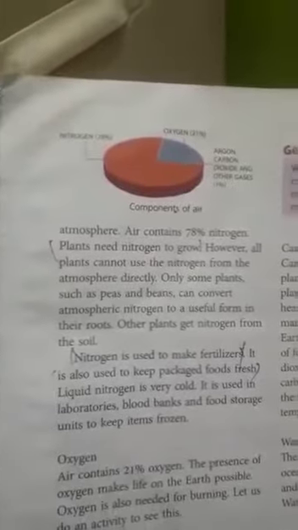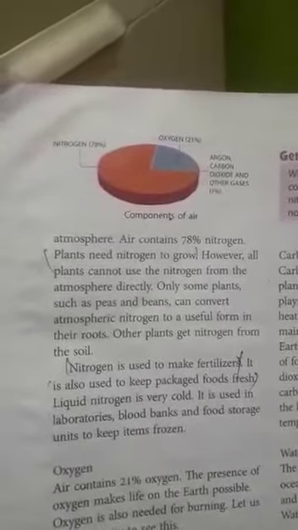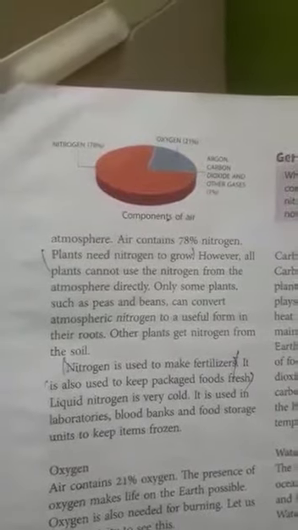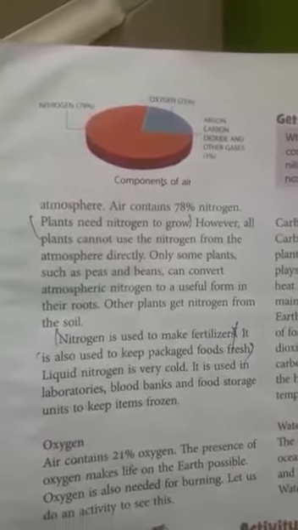Nitrogen is the most abundant gas in the atmosphere. Our air contains 78% nitrogen. Nitrogen is very important, the second most important gas in our atmosphere, and air contains 78% nitrogen.